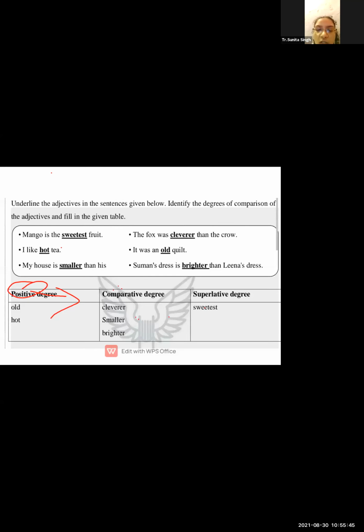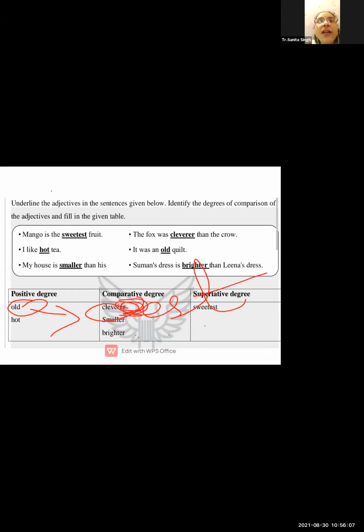Student here: old, older, oldest. Now if I'm talking about clever, clever is comparative. Why have we written clever in the comparative? Because here er is added. You can see here er. If I cut this er and write est, it becomes cleverest. If I write cleverest, this word becomes a superlative degree.